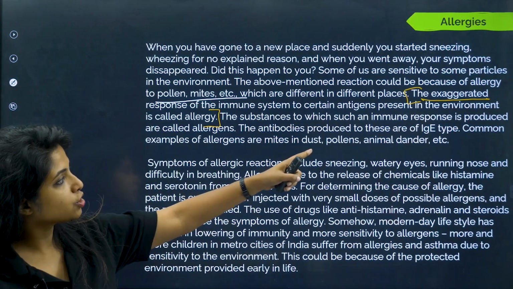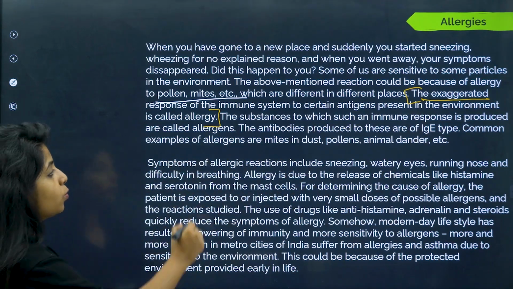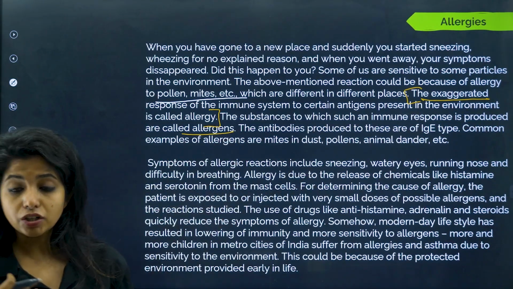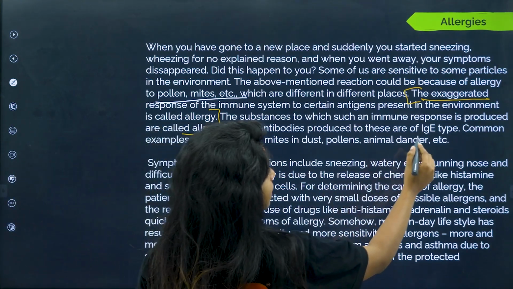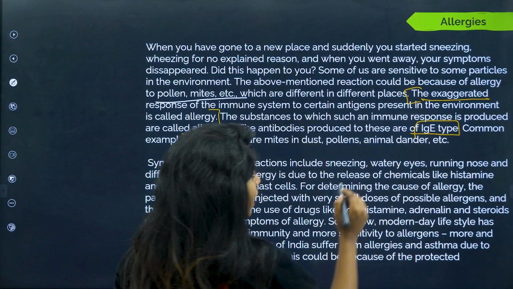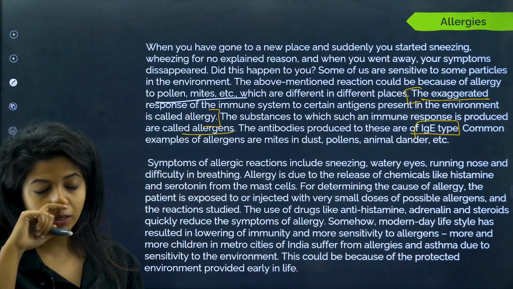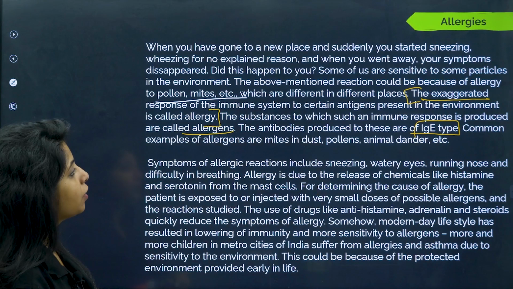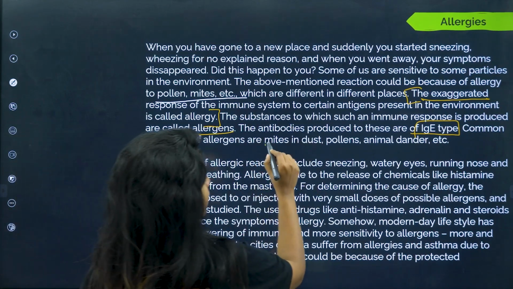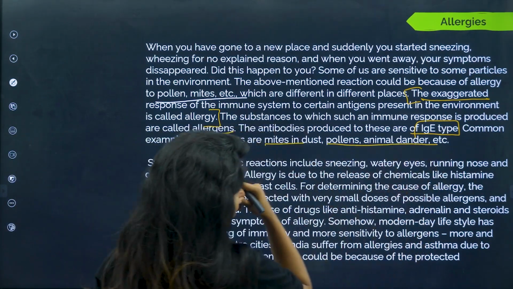The substances to which an immune response is produced are known as allergens. So something that causes allergy to me is known as an allergen. The antibodies produced to these are IgE type. I told you IgE is the one that is responsible for creating allergic responses. Common examples of allergens are mites, dust, pollens, animal dander, etc.